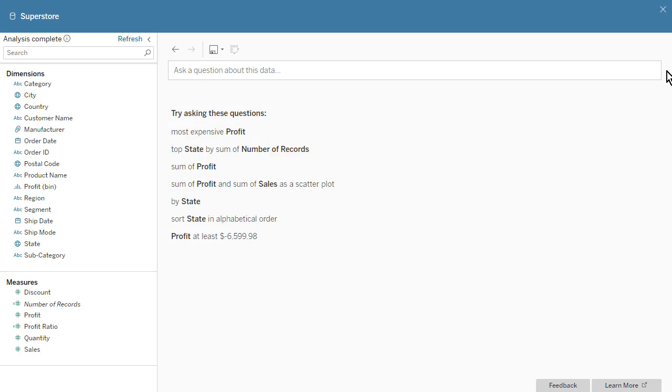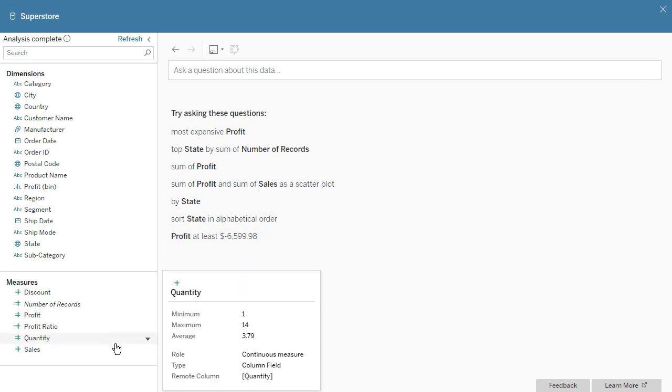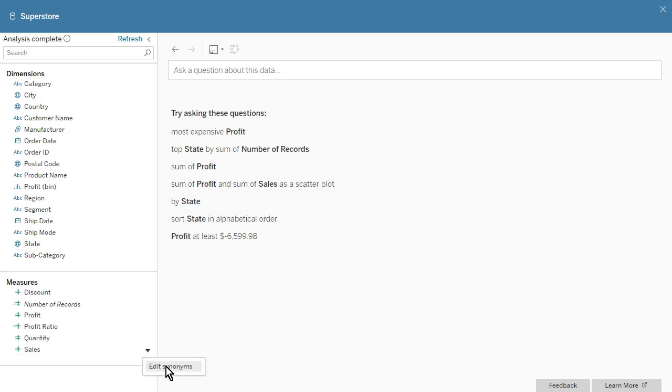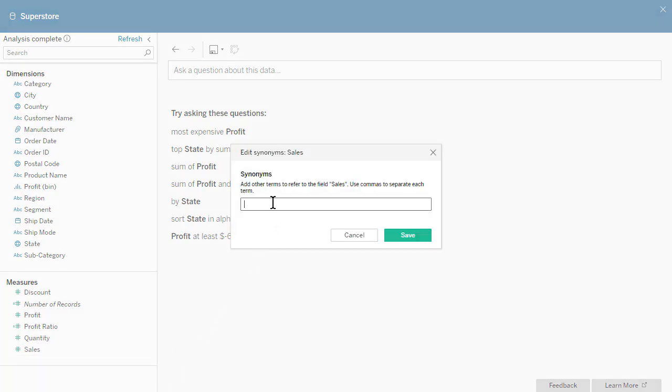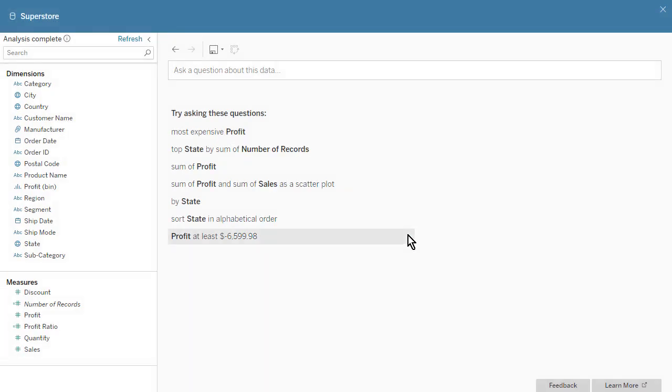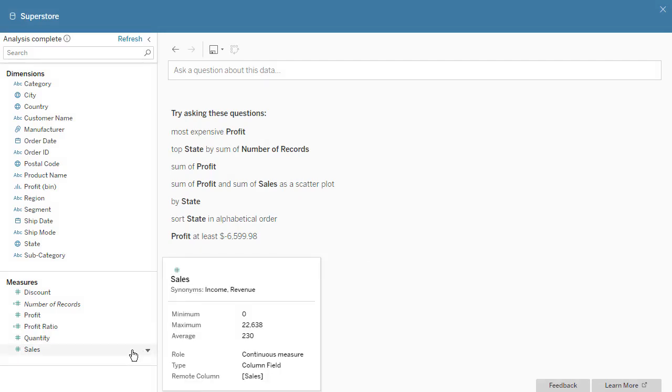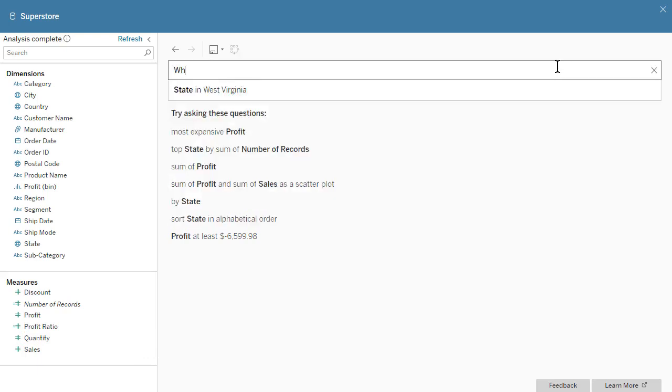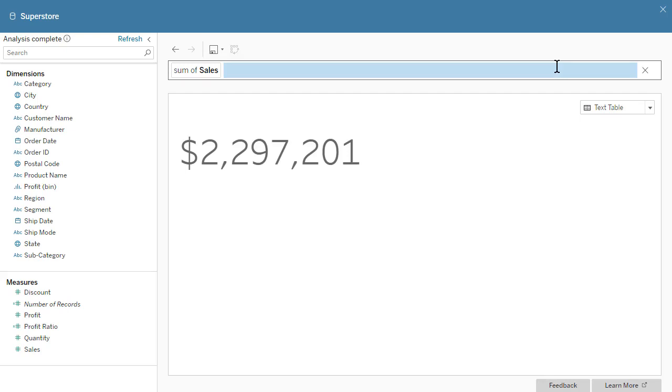We can assign multiple names to dimensions and measures. For example, we may want to refer to the sales measure as either income or revenue. Let's click on the drop-down for sales and select Edit Synonyms. We'll enter the desired synonyms separated by a comma. Now, when we hover over sales, we see the assigned synonyms. When we ask a question such as, "What was the revenue?" the synonym revenue resolves to the sales measure. Keep in mind that synonyms can be seen and used by others who use the same data source.